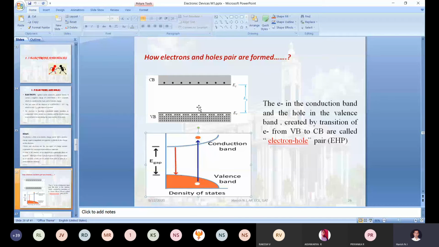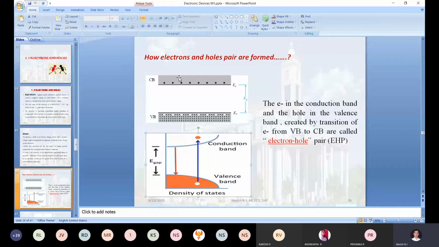Even in the valence band, all the electrons are distributed in this fashion: first layer, second layer, third layer, fourth layer. Because of what we told, the valence electron energy is also redistributed. Correct. So the upper layer in the valency band has more energy than the second layer, the third layer, the fourth layer. Compared to the first layer, the fourth layer electron has lesser energy. For shifting the fourth layer electron to the conduction band, obviously we need to provide more energy